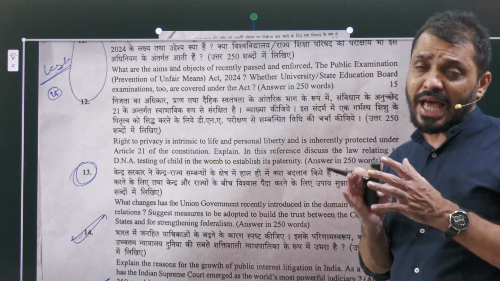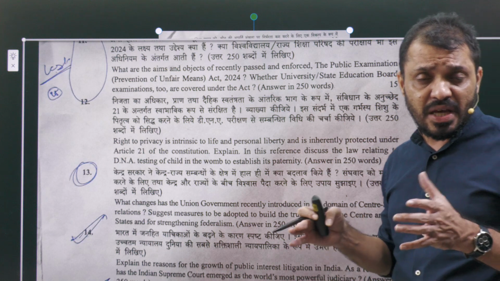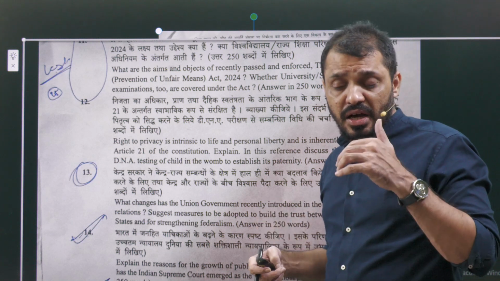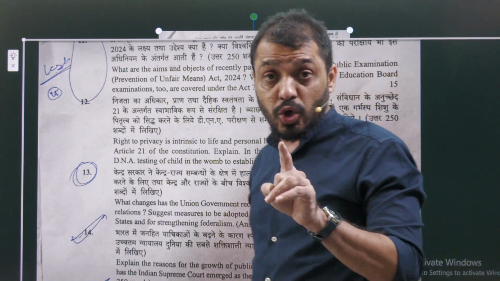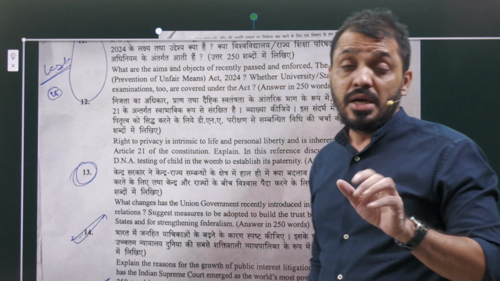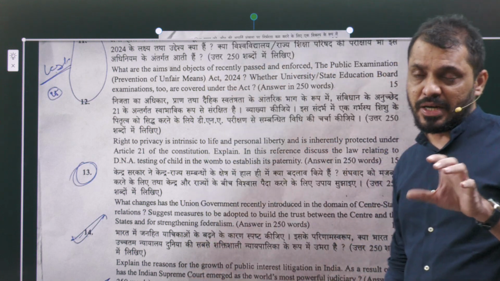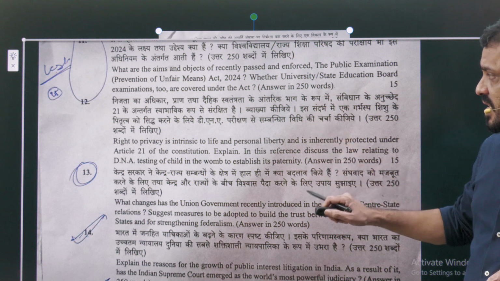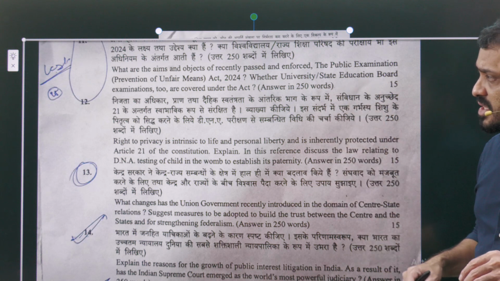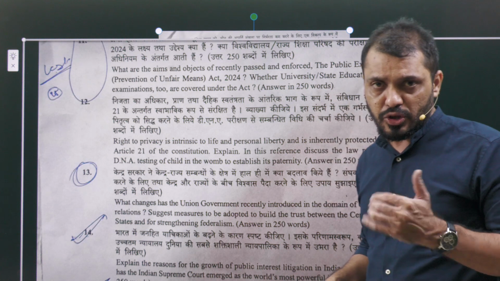This question is too narrow, unless you know some of the provisions in general, like the penalties up to 1 crore. Did you remember that? So regarding these provisions you have to remember, and which organizations are covered under this, whether the university and education board examinations will be covered or not, you have to check.